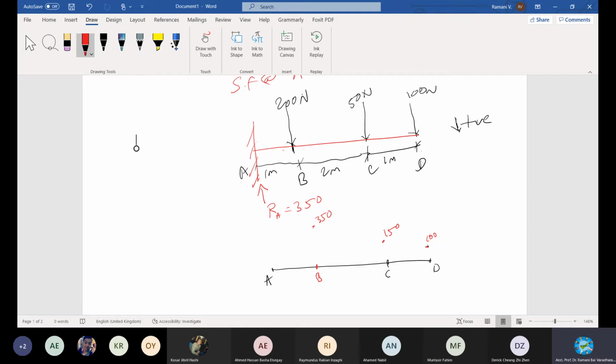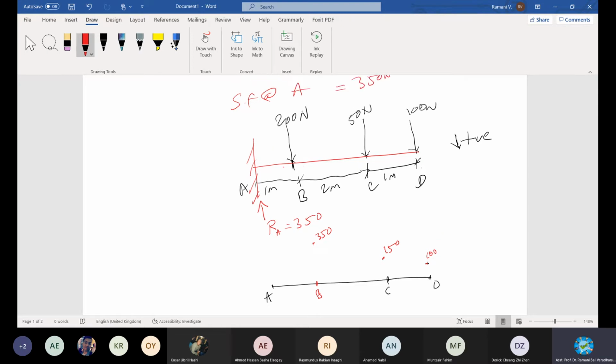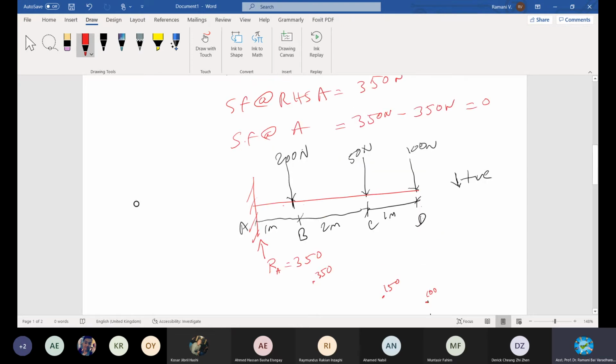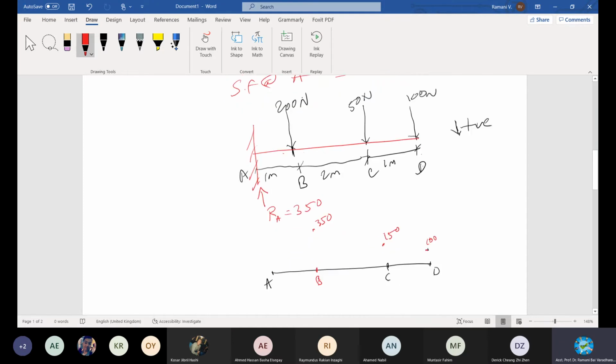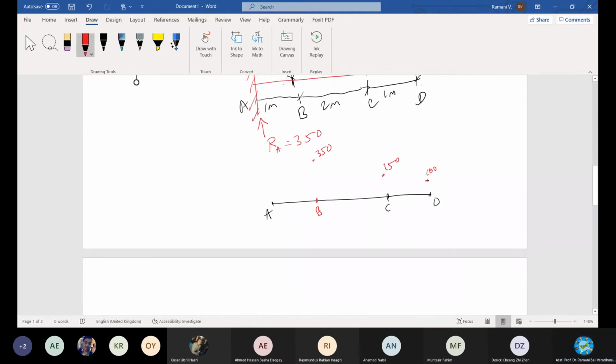We found out, right? Either you can say it or just see the diagram. At A is how much? Walid is there? Don't waste your time. If not Walid, Derek? 350. Those who did not answer are absent. I'm so sorry. Very good, 350, reaching 350, same line, 350.